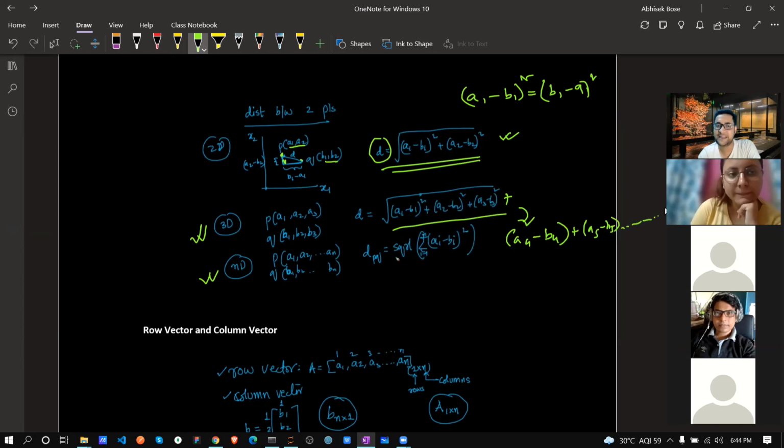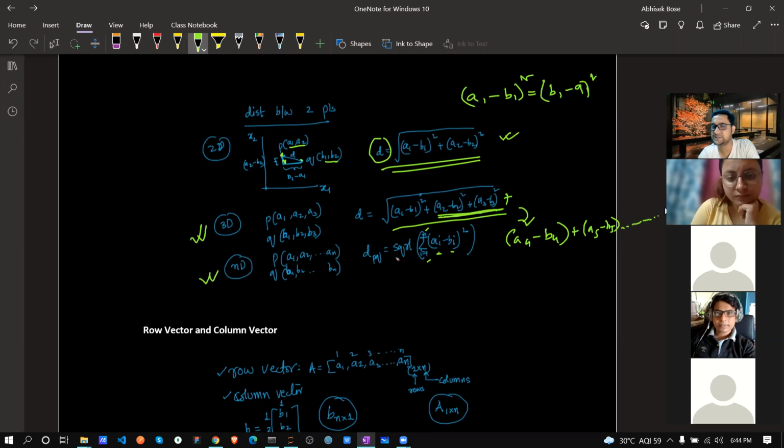That's why I'm not writing it that way. Instead, I'm writing Ai minus Bi, converting the term to a numeric index i, whole square, because this is the square, and summation from i equals 1 to n. Summation means we are basically summing this value only.